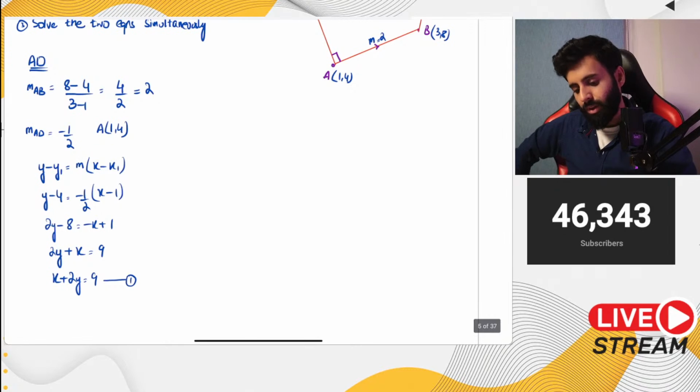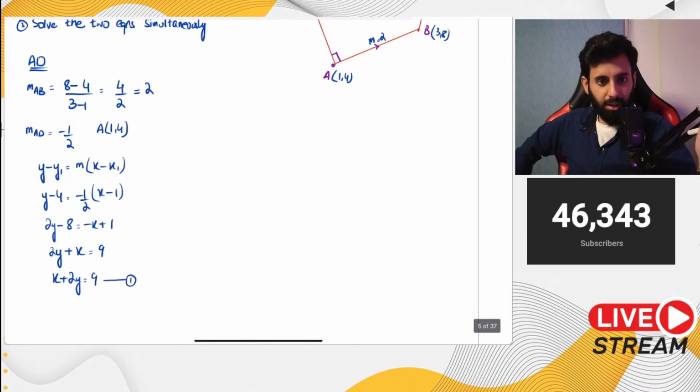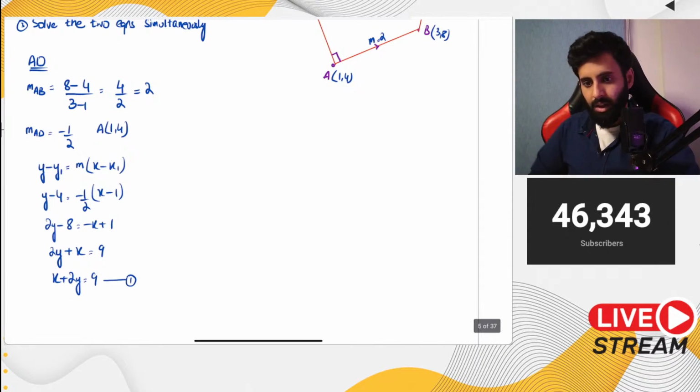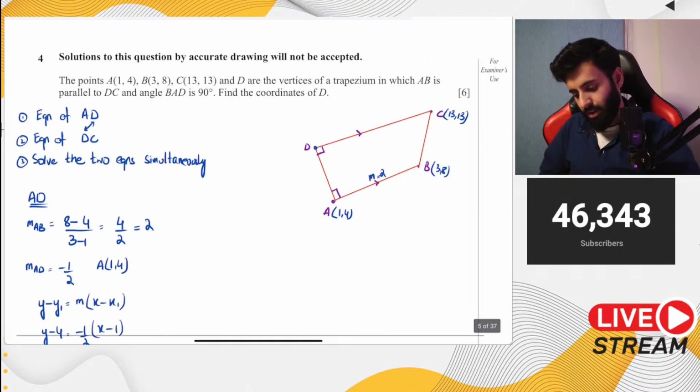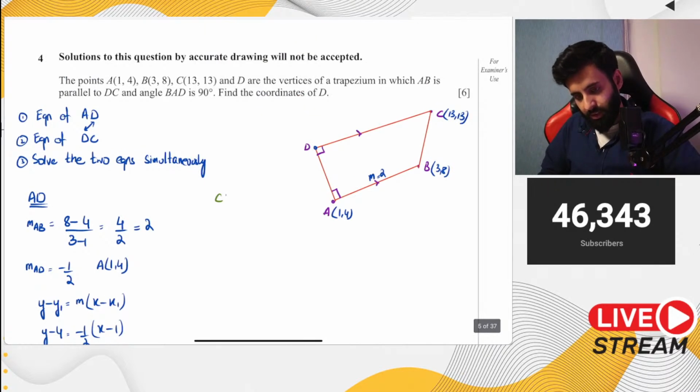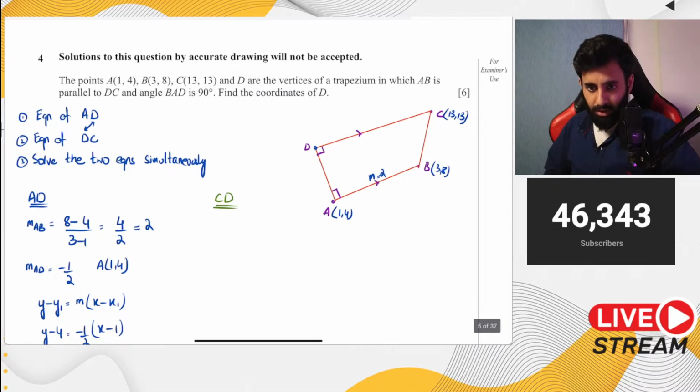Okay. All right. So x plus 2y equals 9 is the equation of line AD. Now let's focus on line CD. I'll switch to a different color for that. So let's find out the equation of line CD. This is for add maths.